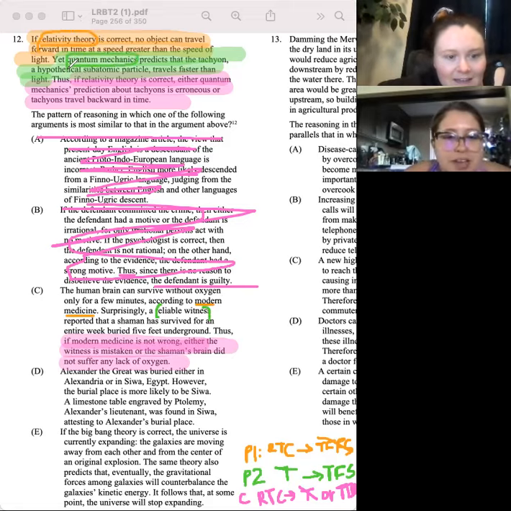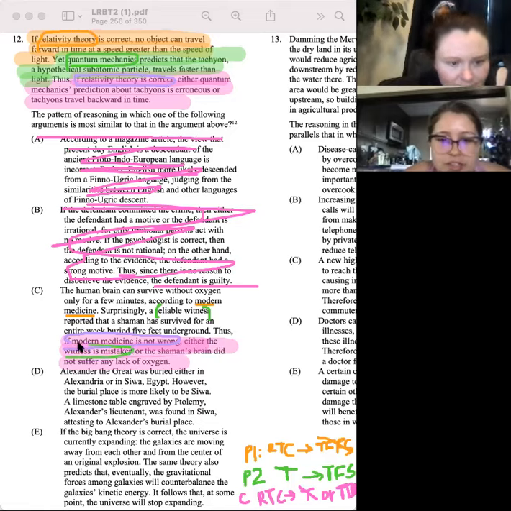Then if modern medicine is right, like relativity theory is correct, you're either going to show that quantum mechanics or the witness is wrong, or that there's an alternative explanation. Yeah, I like C a lot.